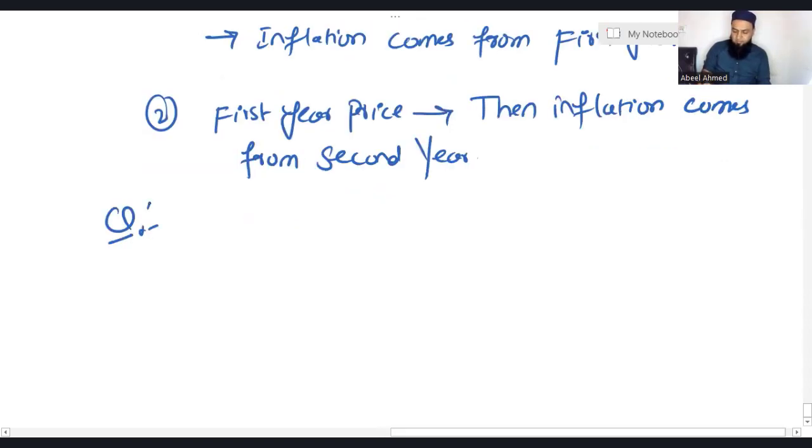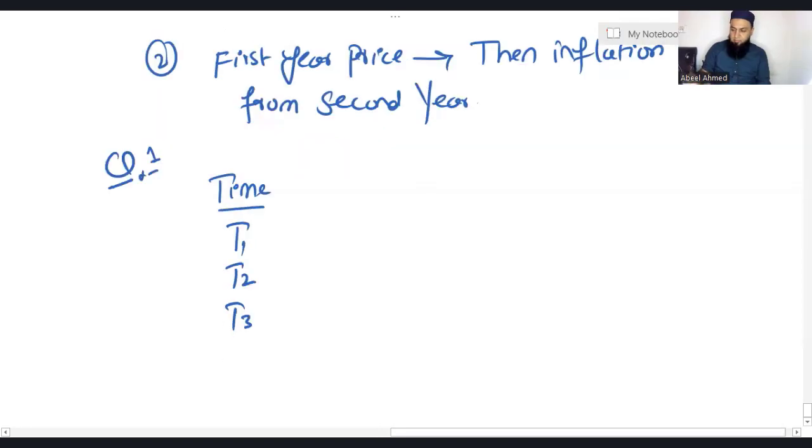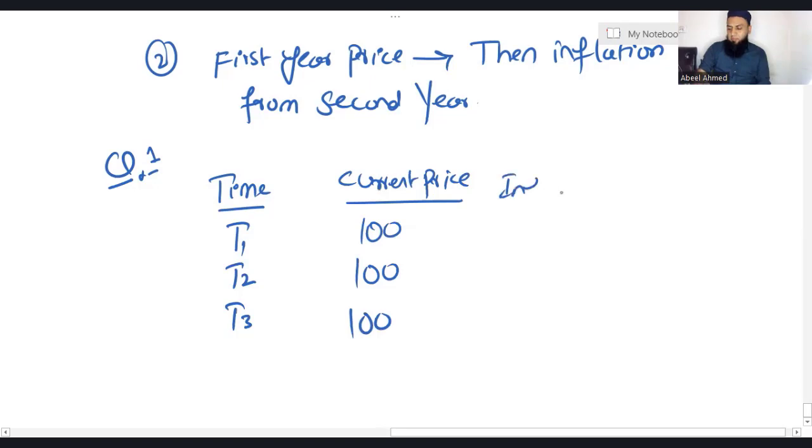Question 1. Time, let's say T1, T2, T3. Simply, you have been given the information: current price is, let's say, 100, assuming inflation per annum is 10%.